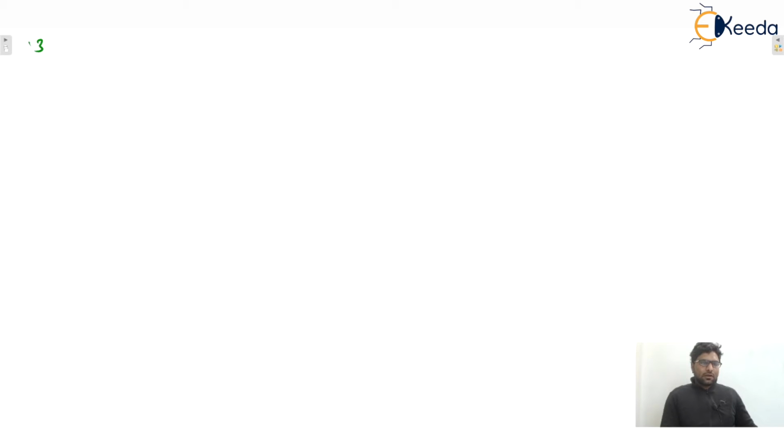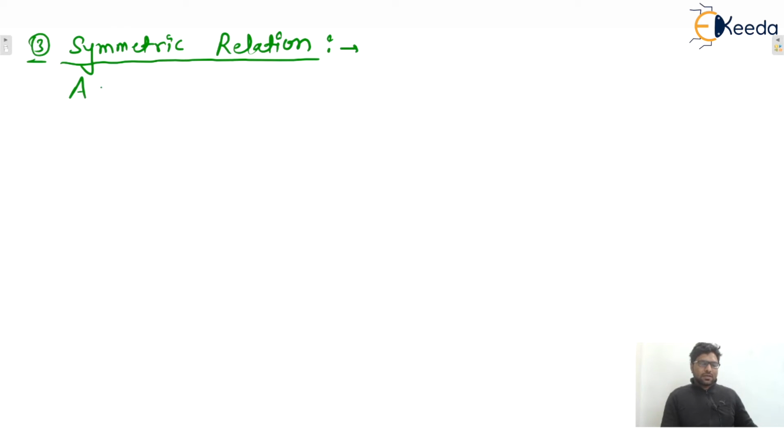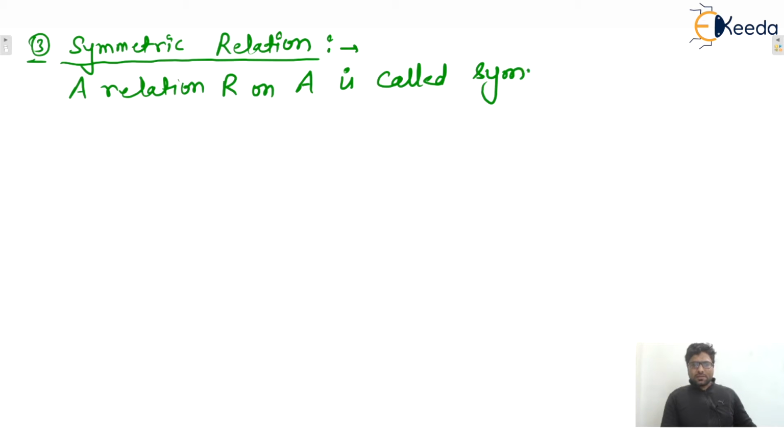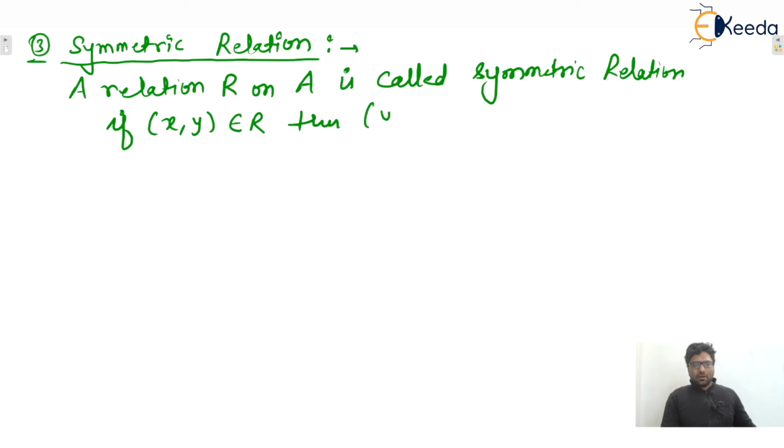So third, in continuation, that is the symmetric relation. A relation capital R on set A is called a symmetric relation if (x,y) belongs to relation R, then (y,x) must belong to the relation R. That is the definition.